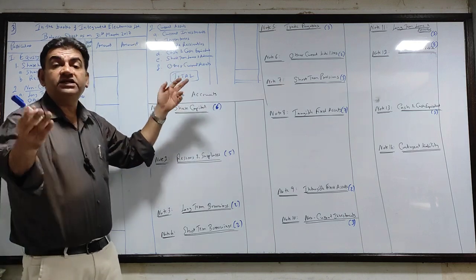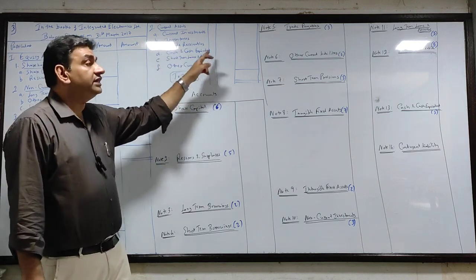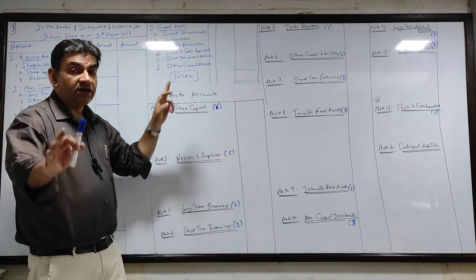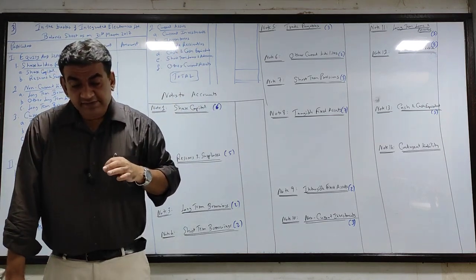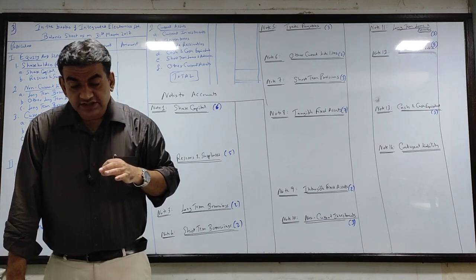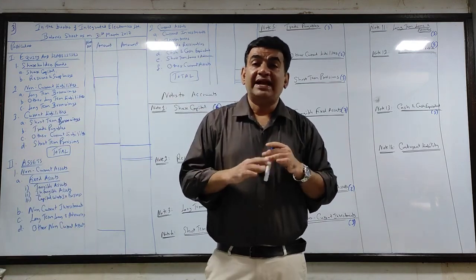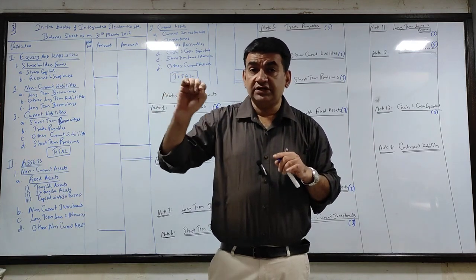Inventory, stock in trade. There is no need to make a note because the heading inventory itself means stock. We will put it in the balance sheet. For that, a note is not needed. Trade receivable. Now guys, be careful. See adjustment number 2. They have mentioned unsecured and considered good. That means considered good means what? There is no question of bad debts and RDD. So we will put that in brackets, unsecured and considered good.